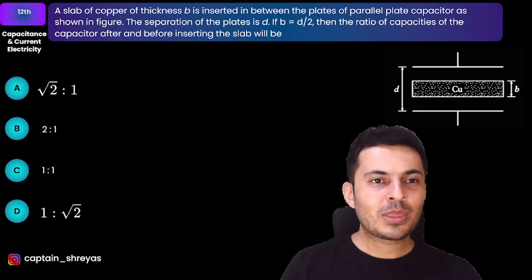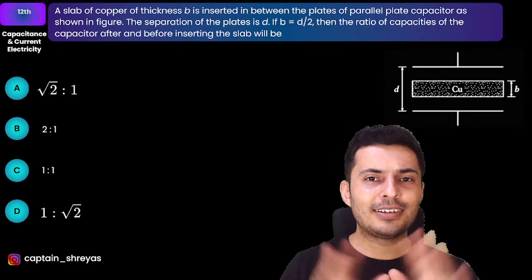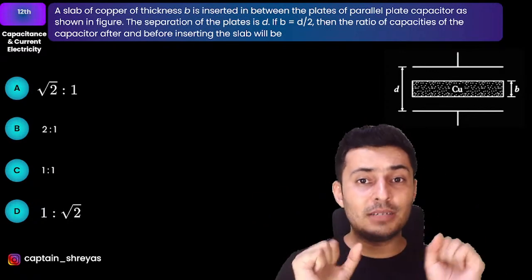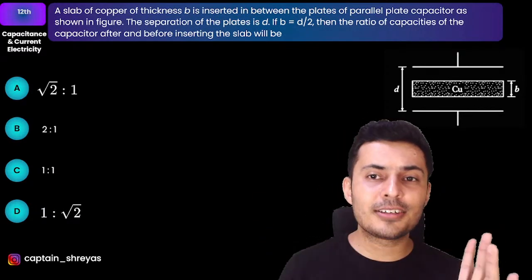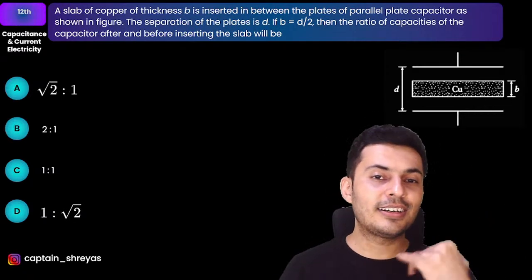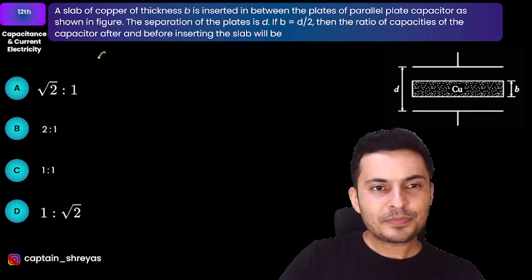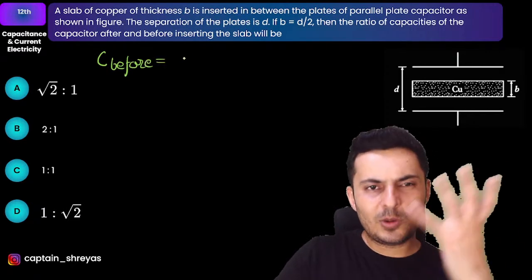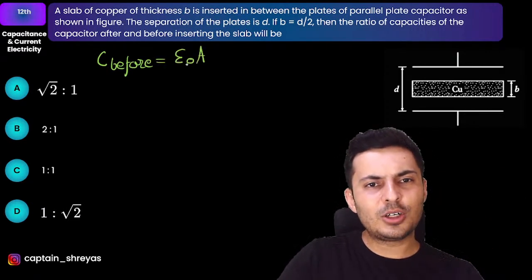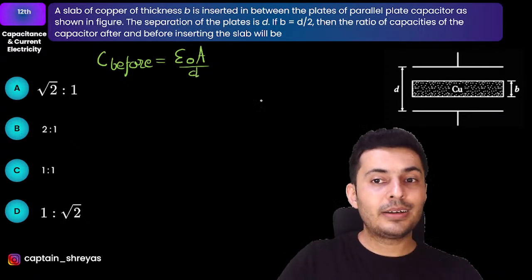What do we have? There is a slab of copper, a conductor, somewhere in between the plates of a parallel plate capacitor, and its thickness is exactly half the distance. What is the ratio of the capacitance after adding and before inserting that slab? Let's try to solve this question. First of all, this is before. Before adding anything, it would be just a normal parallel plate capacitor, so it will be epsilon naught A divided by D.